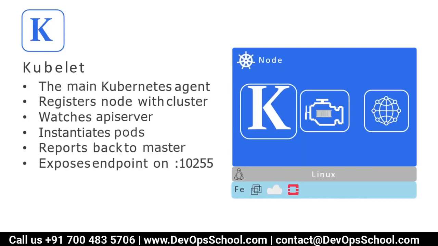Once the Kubernetes master accepts that you are my node, kubelet keeps watching the API server. That means minions keep bugging the API server master to get work. Once they get the work, they do the work and then report back to the master. So this is the kubelet, this is the minion.